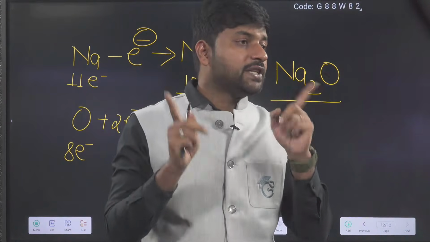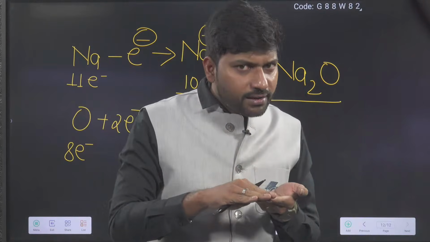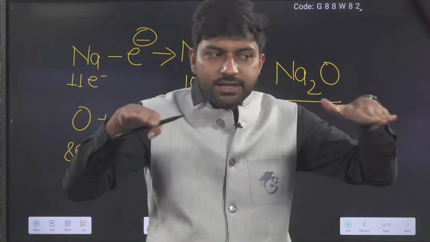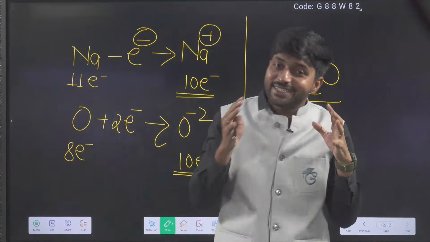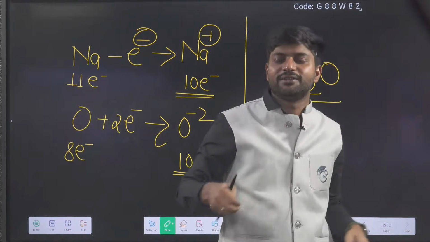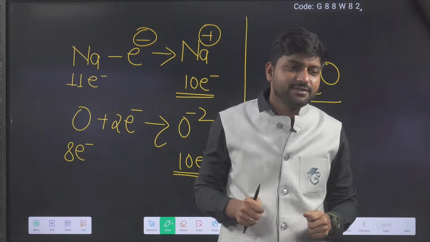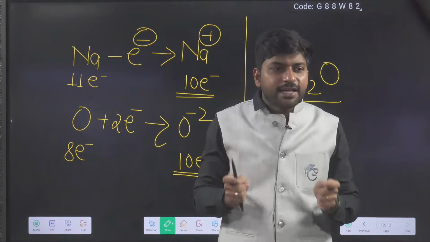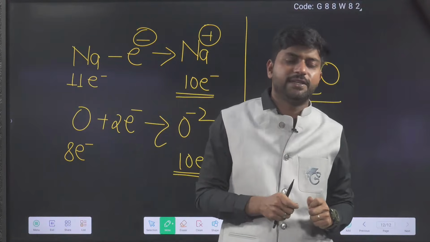And that will be stable because the octet is already complete and the charge is also finished. The ionic bond came into the picture. Very good. That is the logic and the reason behind the ionic bond.